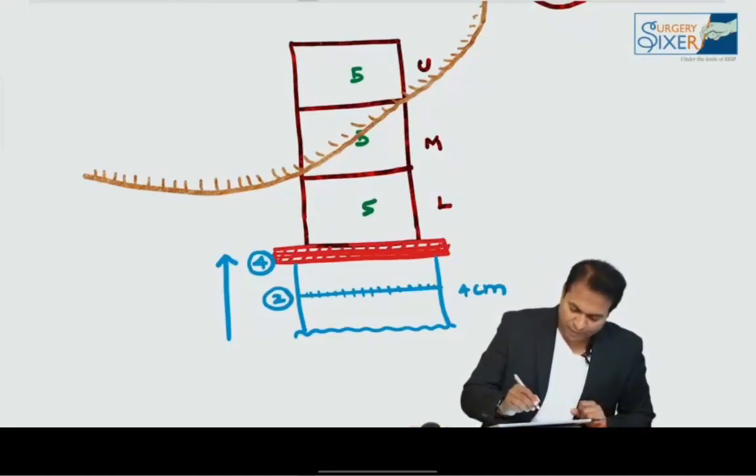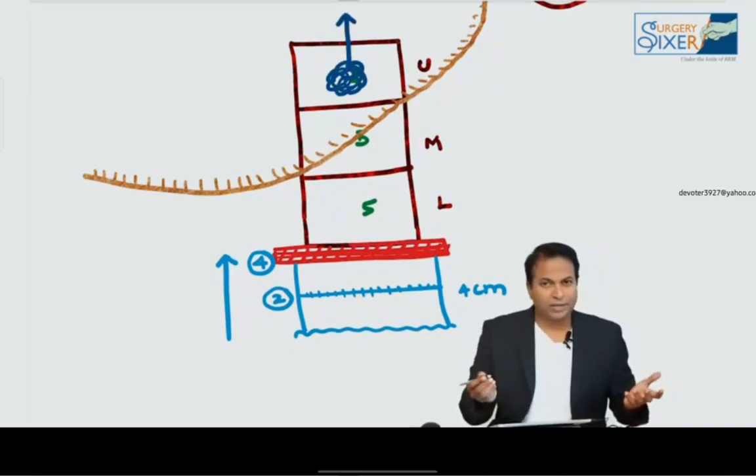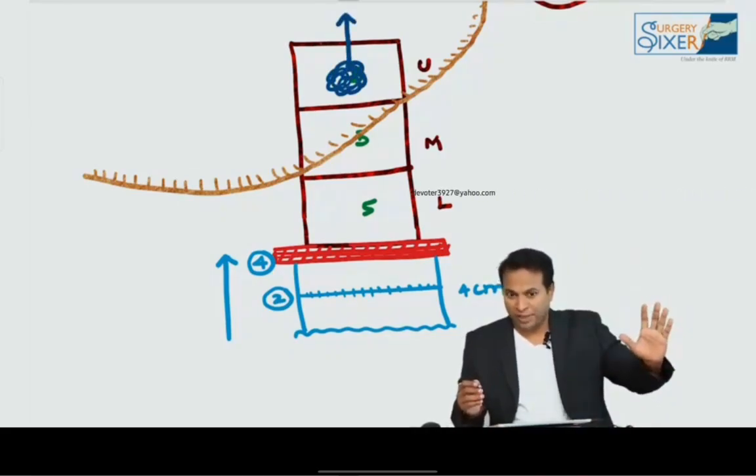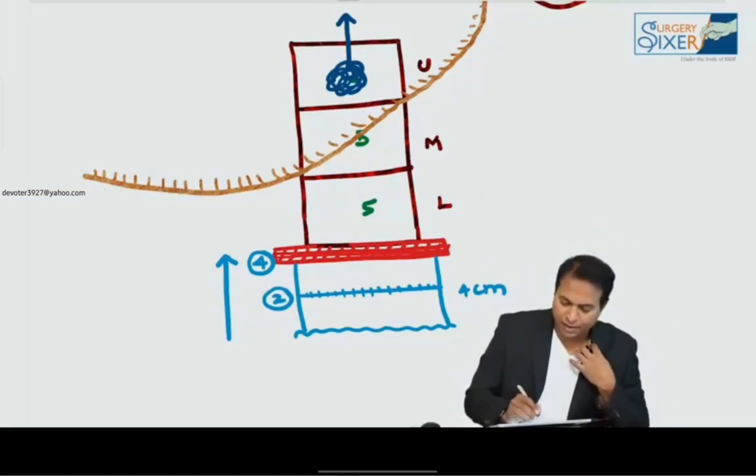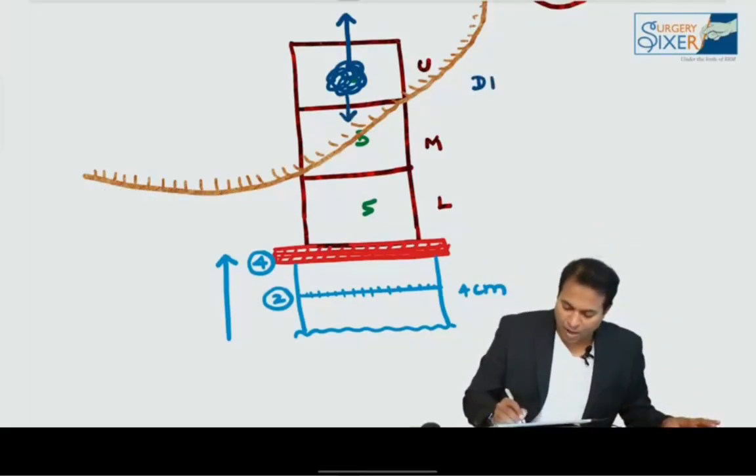Please understand the surgeries. If there is a cancer in the rectum like this, proximally we go and cut up to the sigmoid colon. So don't worry about it. The centimeter where you cut proximally is not important, because we cut up to the sigmoid colon. But distally, how far will you go and cut? That is an MCQ. The distal margin for cancer rectum is very important in deciding the type of operation.